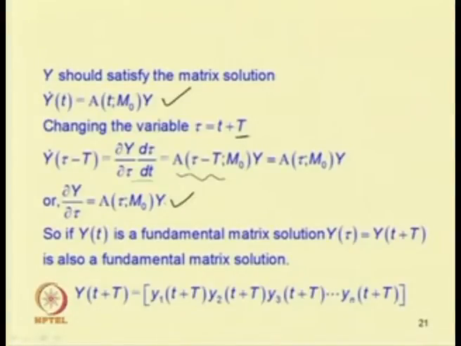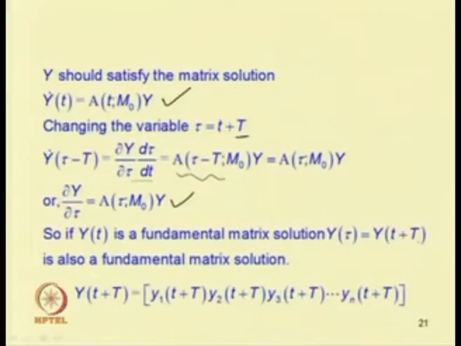But as the equation has only n linearly independent solutions, Y(t plus T) must be linearly dependent on Y(t).